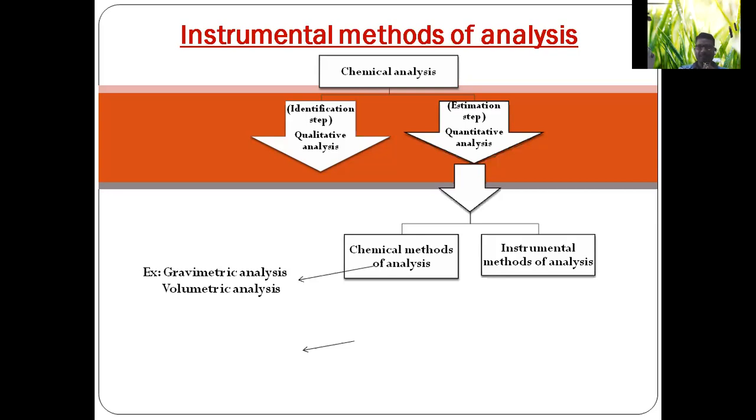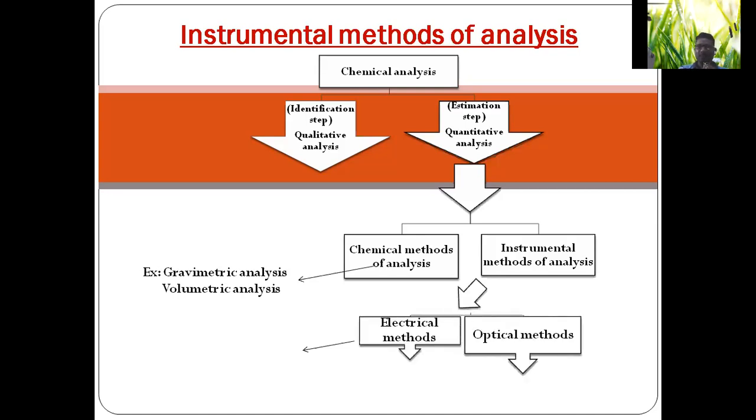When you take instrumental methods of analysis, by using instruments we analyze, that is, we can estimate the exact quantity of constituents present in a sample. Instrumental methods of analysis can be classified again into two types: electrical methods and optical methods. Under electrical methods, colorimetry, conductometry, atomic absorption spectrophotometry, etc., come under electrical methods.